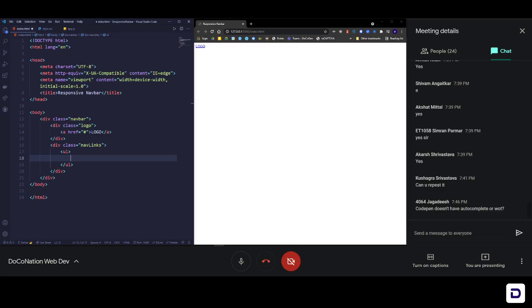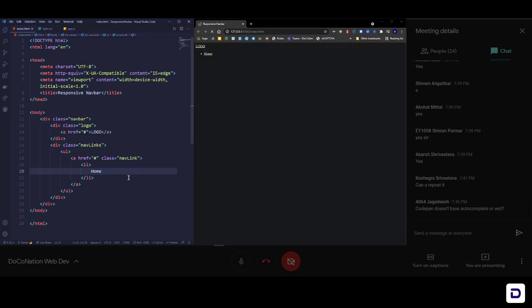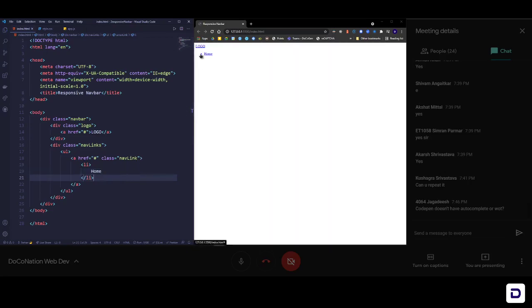So UL, inside that I want a link. So a dot, and I'm going to name this individual one nav link. Again, hash, because we don't want to go anywhere as of now. And inside this I'll have my list item. Okay, li, that's a list item. And then this one I'm going to name it home. Okay, because this is our first item, and you can see that we have a bullet point here.